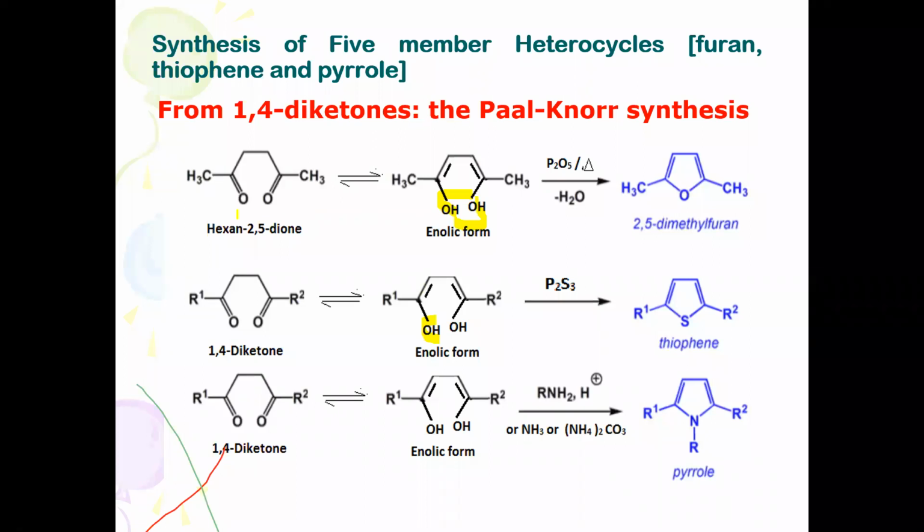Suppose only furan has been asked, you can write this equation. If thiophene, you can write this equation. Or if pyrrole, you can write this equation. When a full question is asked, you can write all three sets of equations. This is about the Paal-Knorr synthesis of five-membered heterocycles.